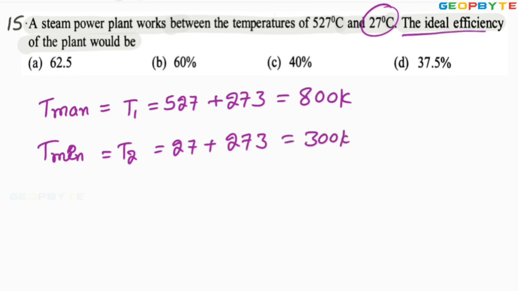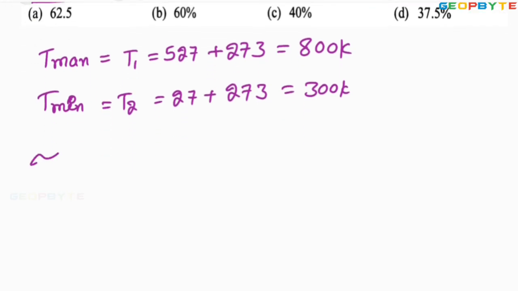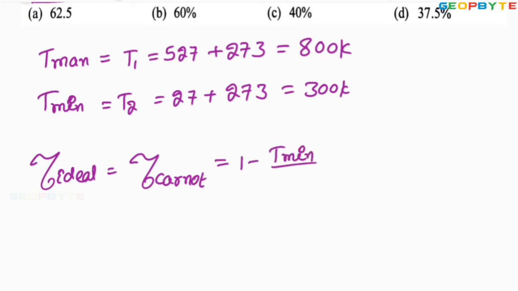You are asked to find the ideal efficiency of the plant. Ideal efficiency of the plant is nothing but the Carnot cycle efficiency. The Carnot cycle efficiency equal to 1 minus minimum temperature by maximum temperature. So 1 minus 300 divided by 800.